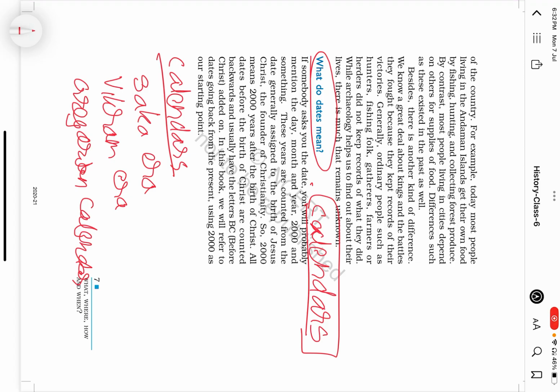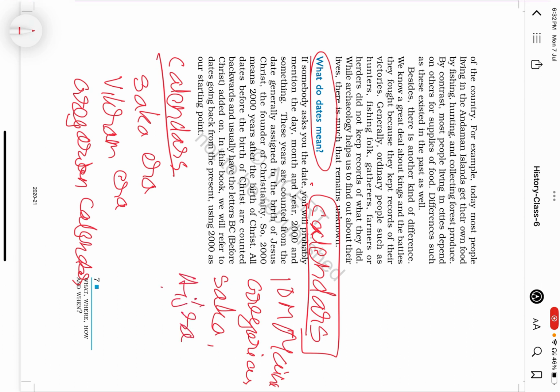In a 10 marker question in mains, they might ask for a comparison between the Gregorian, Saka and Hijra calendars. So this is an important aspect for questions in UPSC mains.